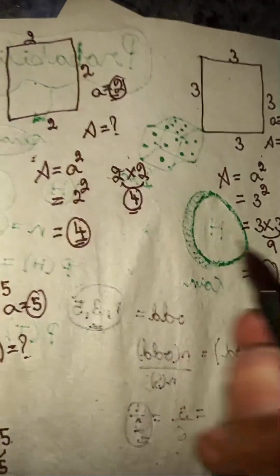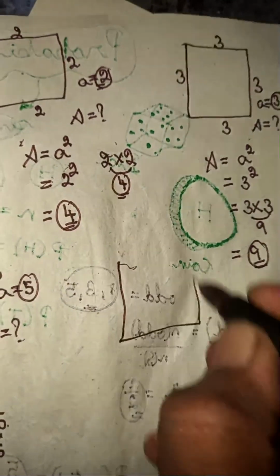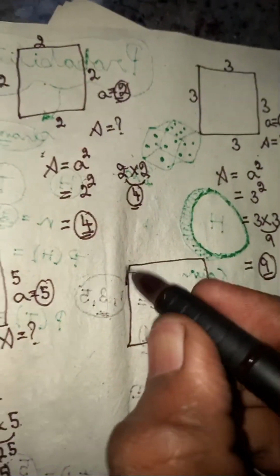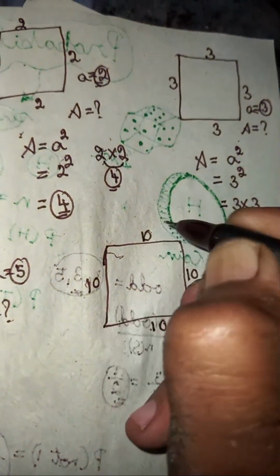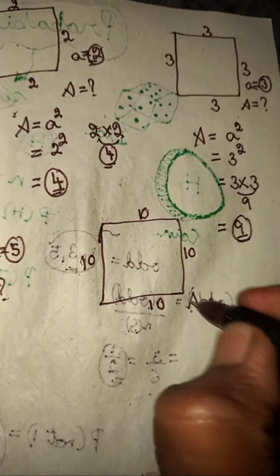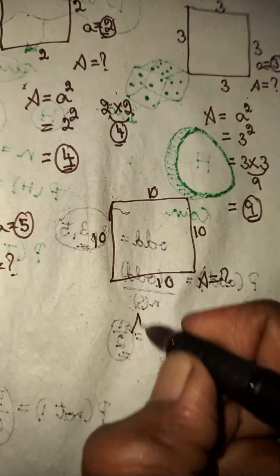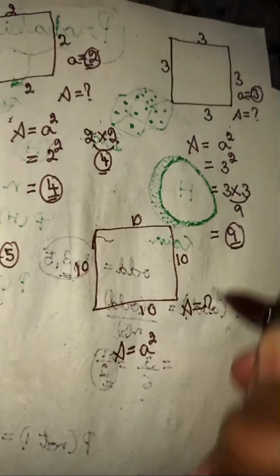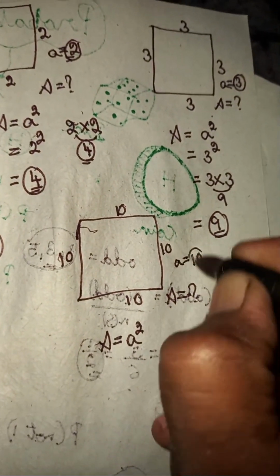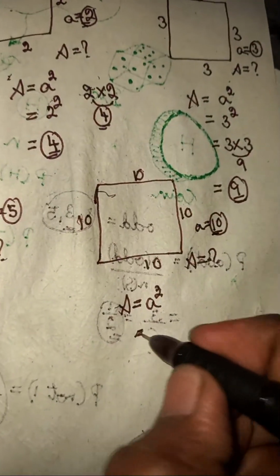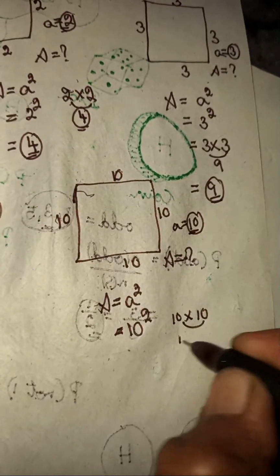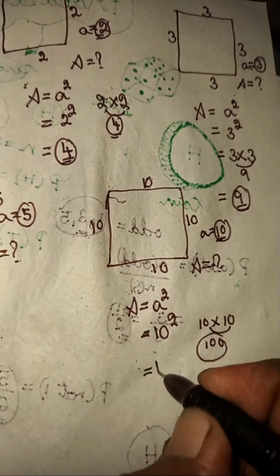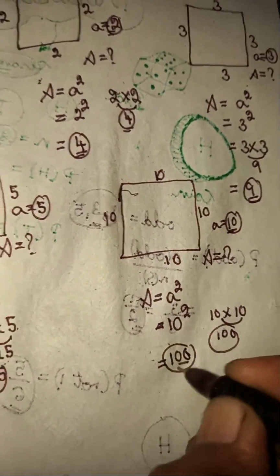And let's take one more square. Here they have given that all sides are equal to 10 units. When all sides are 10 units, you can find the area. Area equals side length squared. Here the side length is 10 units, so it is 10 squared. 10 times 10 becomes 100. So it is 100 square units.